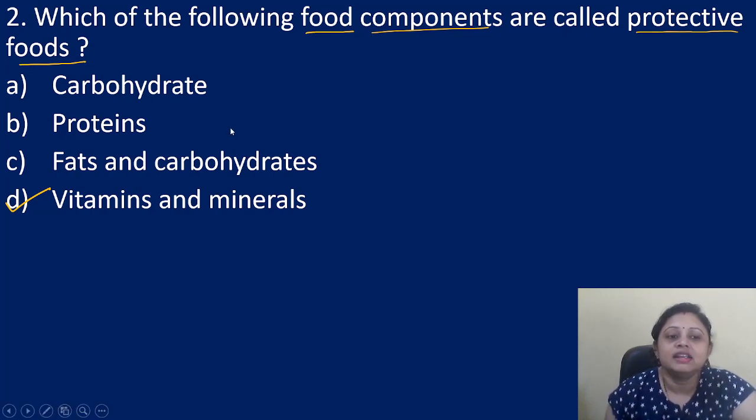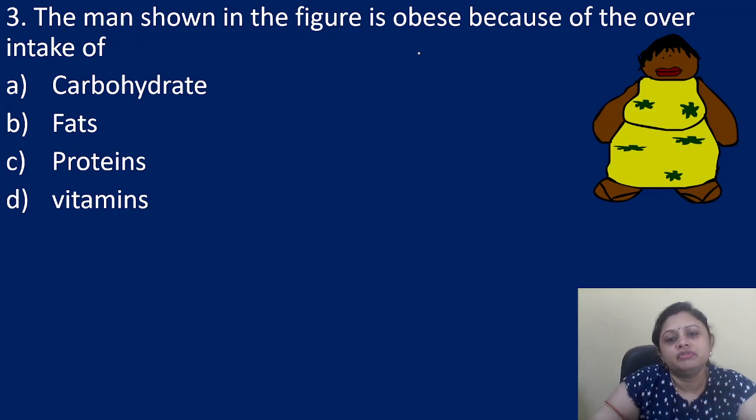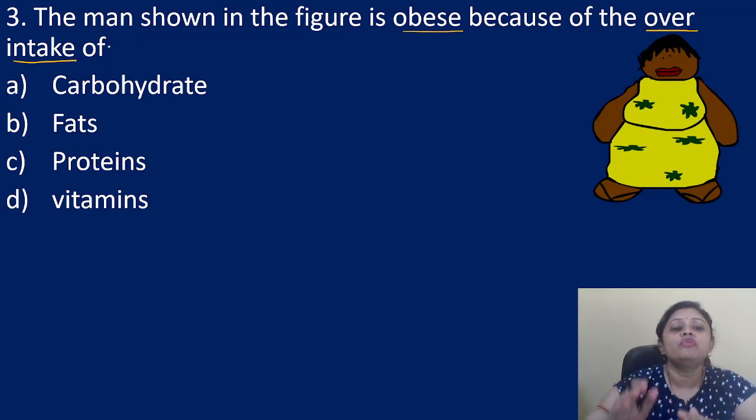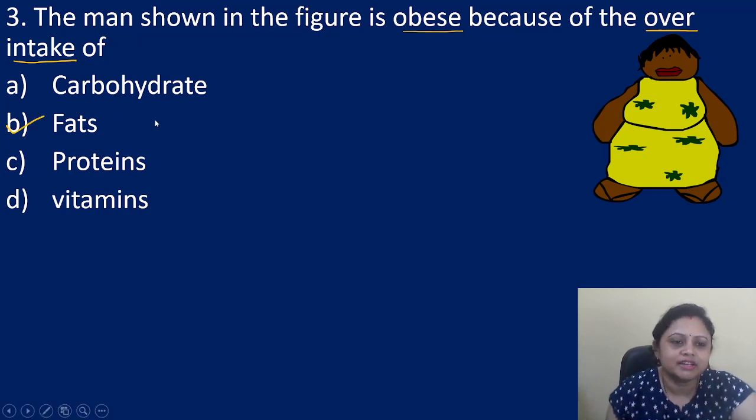Next question: the man shown in the figure is obese because of the over intake of option A, carbohydrate; B, fats; C, proteins; D, vitamins. So why will a person be obese? It is due to the over intake of which component? Do you know the answer? Yes, of course, due to the over intake of fats, right? So the correct answer is option B, that is fats.